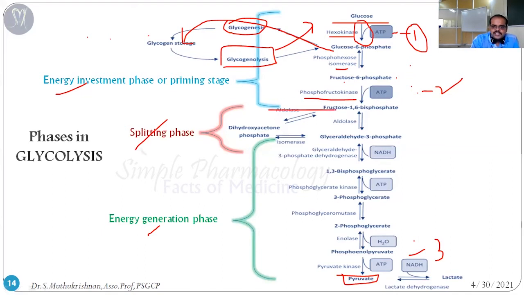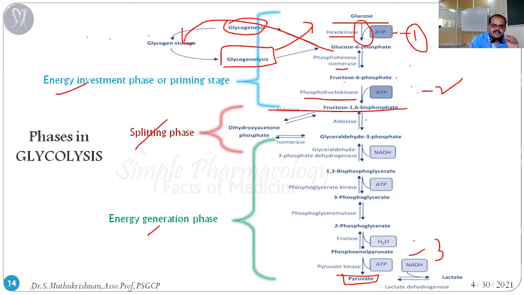Here you can see up to this step is called the energy investment phase, because in two reactions the phosphorylation happens. The first reaction is glucose to glucose 6 phosphate, the second is fructose 6 phosphate to fructose 1,6 biphosphate. So in two steps the energy is invested, two phosphate groups are invested into the starting material, and only then is it converted to this stage. This phase is called the energy investment phase or priming stage.